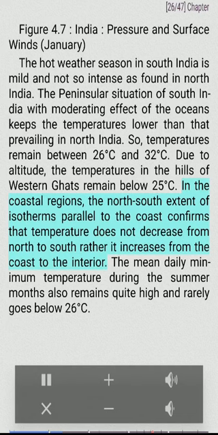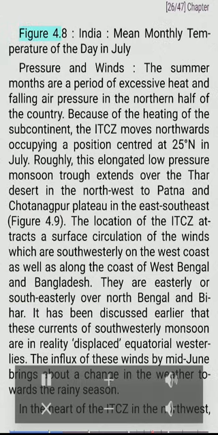In the coastal regions, the north-south extent of isotherms parallel to the coast confirms that temperature does not decrease from north to south, rather it increases from the coast to the interior. The mean daily minimum temperature during the summer months also remains quite high and rarely goes below 26 degrees Celsius. Figure 4.8. India. Mean monthly temperature of the day in July.